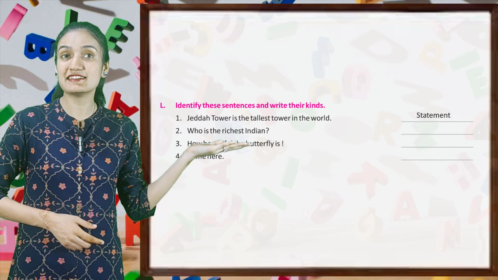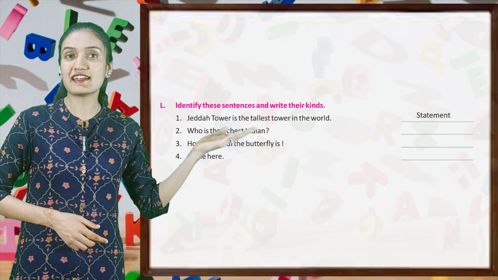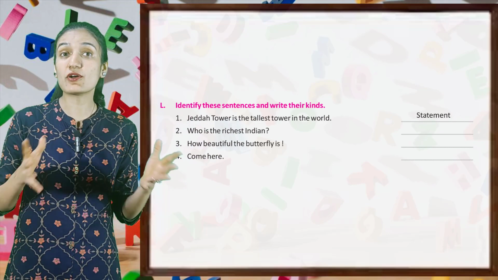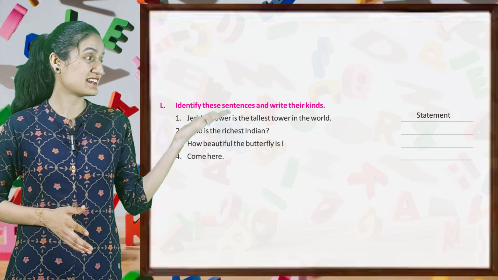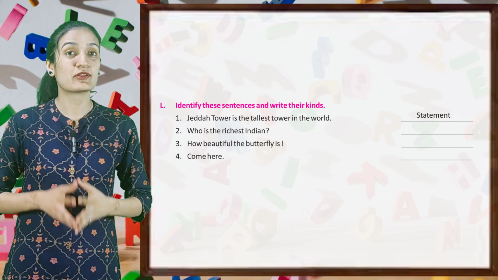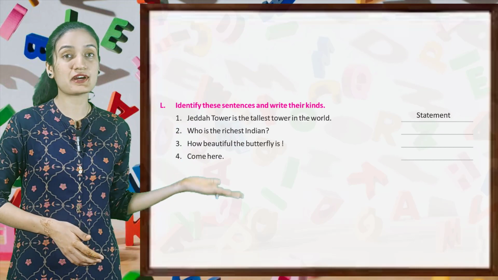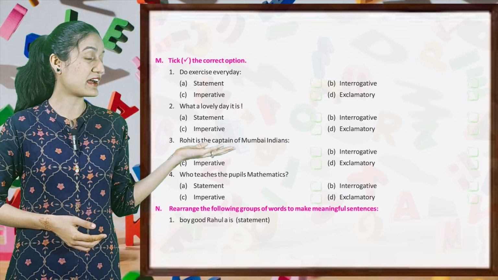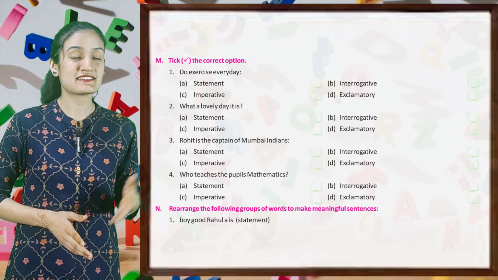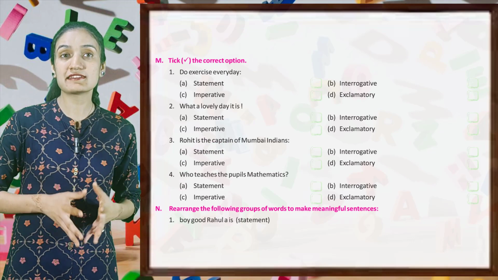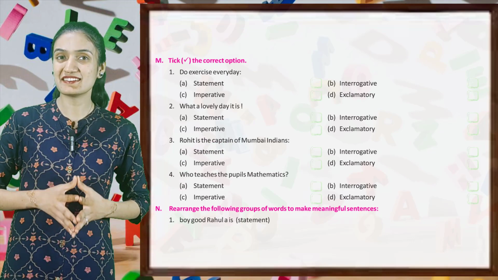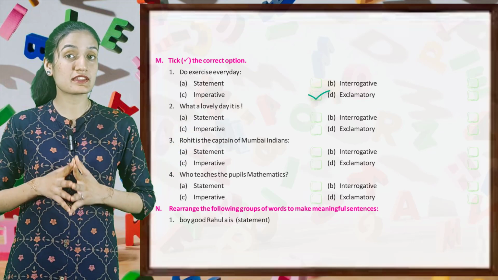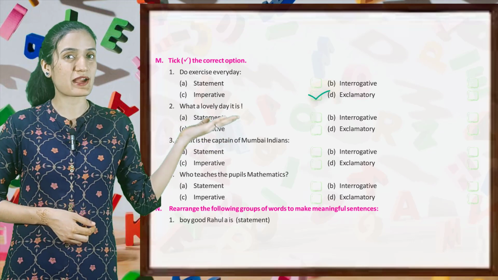Now kids, identify these sentences and write their kinds. First, Jeddah Tower is the tallest tower in the world. It is a statement. So kids, in this way, you have to identify the other sentences and write their kind. Now, tick the correct options. First, do exercise every day. So kids, its answer is C, imperative. In the same way, tick the correct option by yourself.